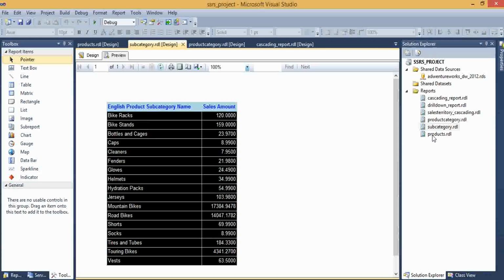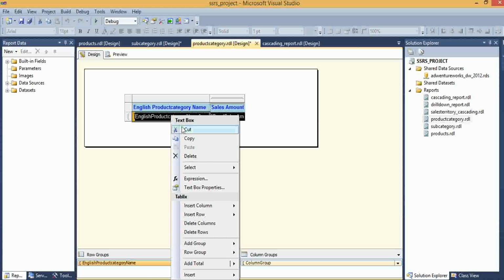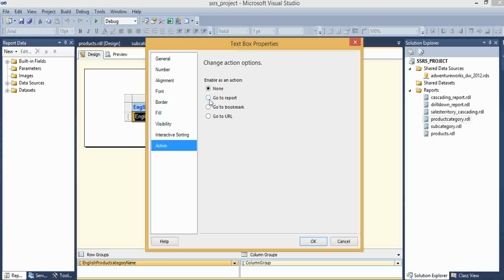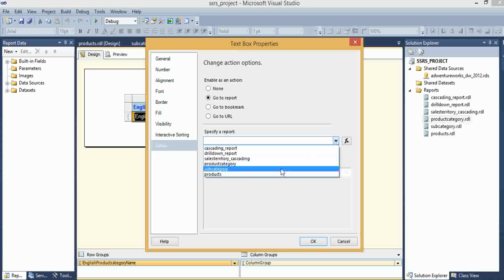Okay, for doing that we want to link these three reports: product category, product subcategory, and product. How to link these three reports? For linking these three reports, right click on English product category name. See here we have text box properties. Go to action, go to report. Here I am selecting subcategory report.